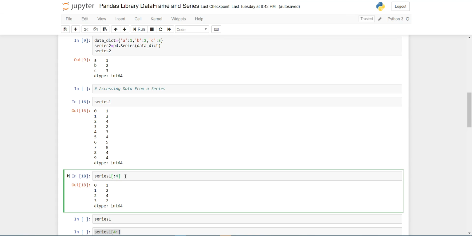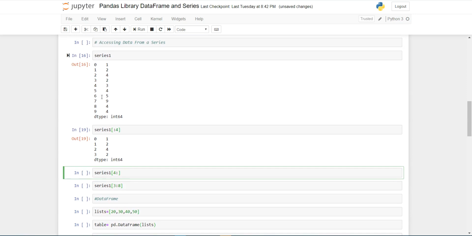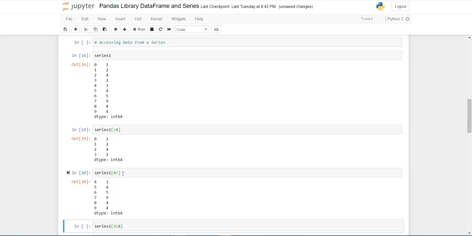So with the help of this we can see that I am getting the first 4 values of the series. Suppose that I want all the elements after this first 4 values. So for this I am passing 4, and here I am passing 0. By default it considers the length of the series as the last index number of the series. So I am passing 4 to this. So it gives, as you can see here, the first 4 numbers: 1, 2, 4, 2. So I want all the elements after the 4th row. So here it gives 3, 4, 5, 9, 4, 4.